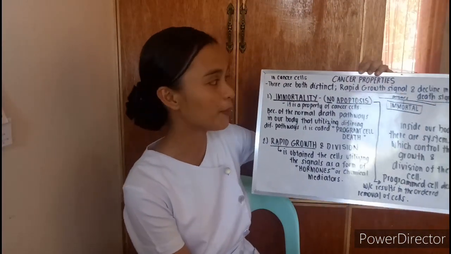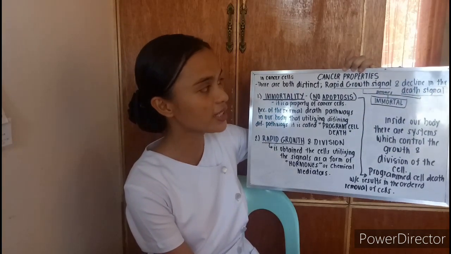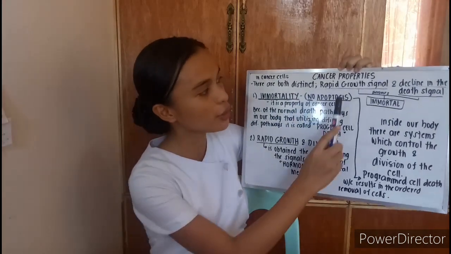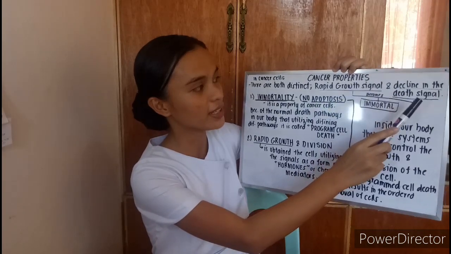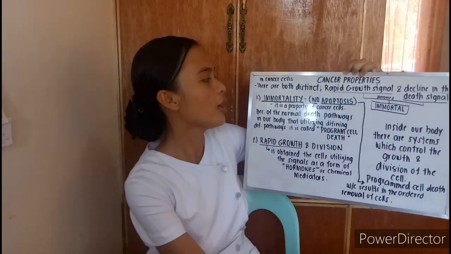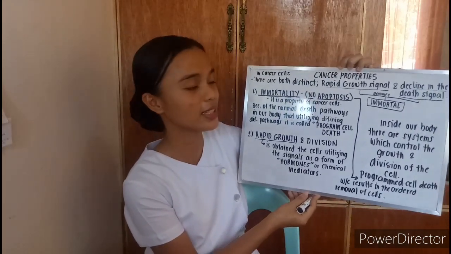So, cancer properties. In a cancer cell, there are both distinct rapid growth signals and a decline in the death signal. When the rapid growth signal and the decline in the death signal combine, it becomes immortal. So, number one property of cancer is immortality.